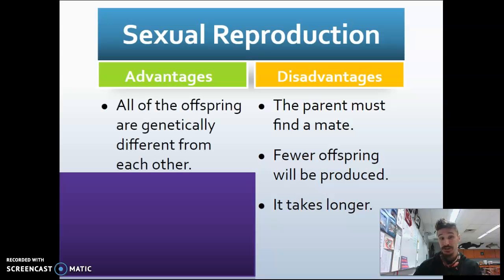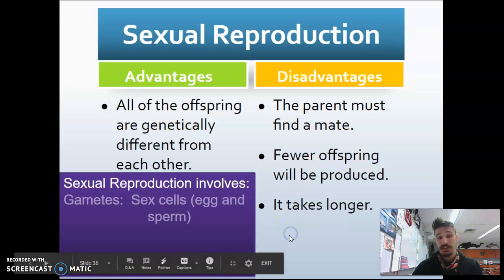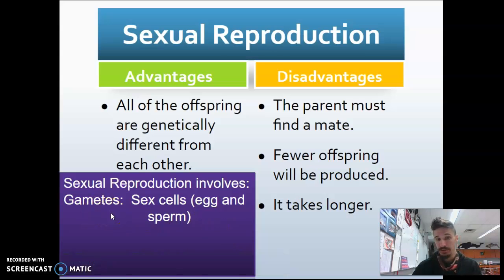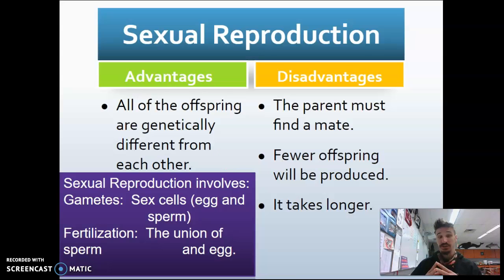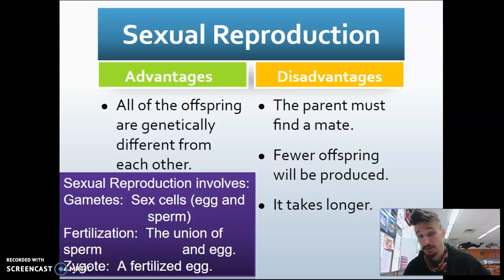Advantages. All the offspring are genetically different, and that is enough of an advantage to outweigh the 3 disadvantages. So sexual reproduction involves gametes, which we know are sex cells, sperm and egg, reproductive cells, and fertilization, right? The union of sperm cells and egg cells to form what's known as the first cell you were, that's right, a zygote, a fertilized egg, an egg that has been fertilized by a sperm cell.